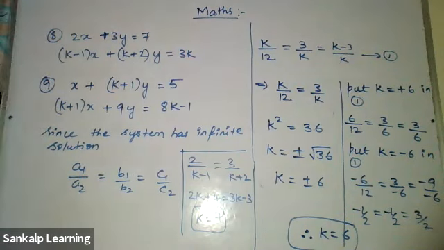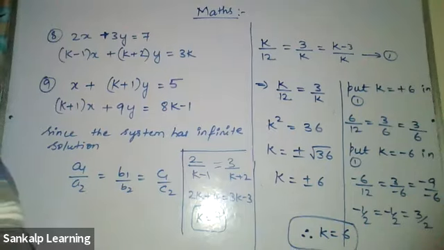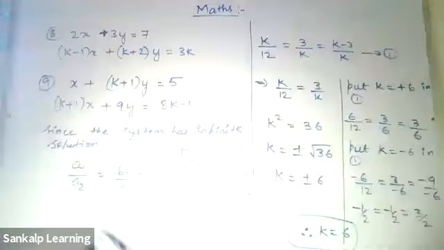Yes? Sir, we cannot see down. Sorry, Kumuda. What? Sir, we cannot see downward. What is it? Down, we cannot see the numbers. You're muted, Kumuda.